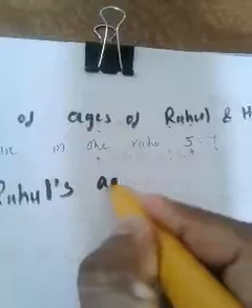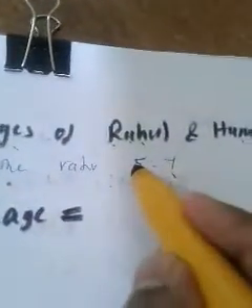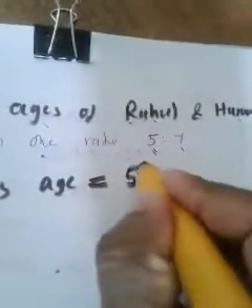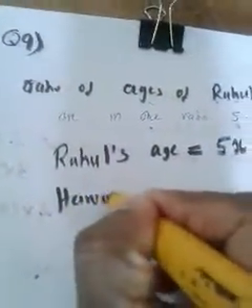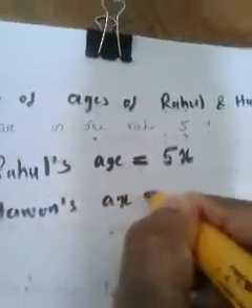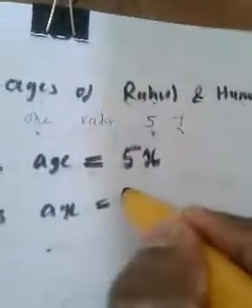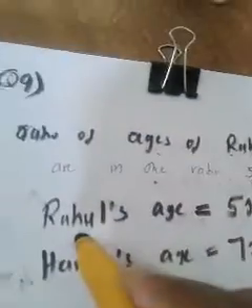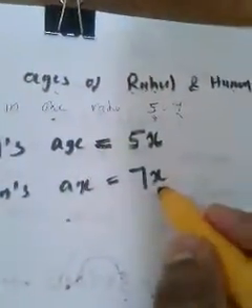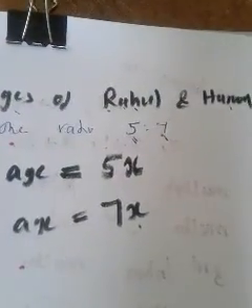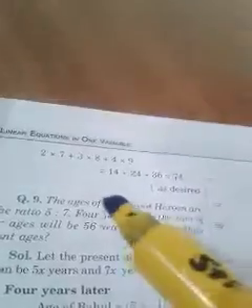Rahul's age will be, which is the ratio corresponding to Rahul? 5. So Rahul's age should be what? 5x. Okay, then can you tell me what is Harun's age? What is the ratio corresponding to Harun? 7. So age will be 7x. So Rahul is 5x years old and Harun is 7x years old. Okay, then read the next line.